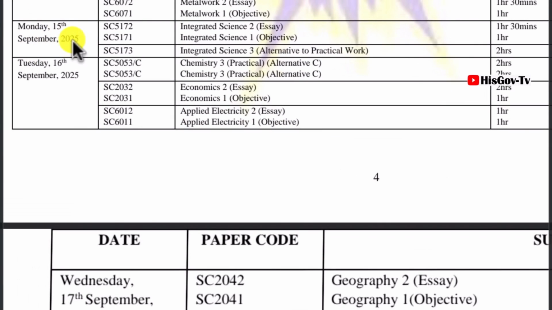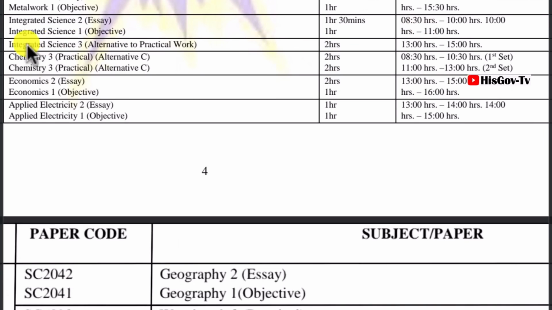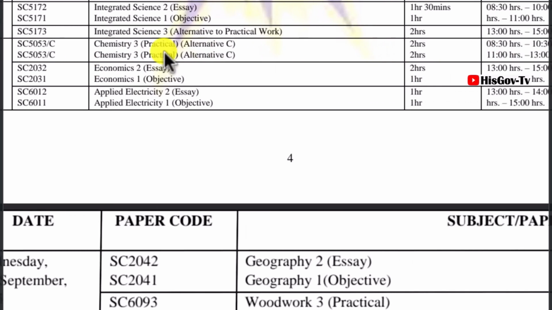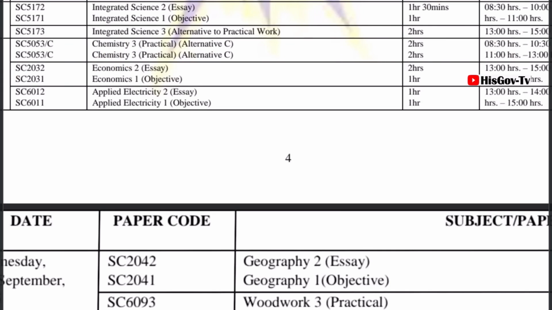Now let's come to 15th, September 15th, 2025. Integrated science would also be written on 15th September, all the practicals. And bear in mind, it will begin in the afternoon. Okay, it will begin in the afternoon. Then on 16th September 2025, chemistry 3 will be written, economics will be written, applied electricity will also be written, both essay and objectives. Economics will be in the afternoon, which is 1 o'clock to 3 o'clock.